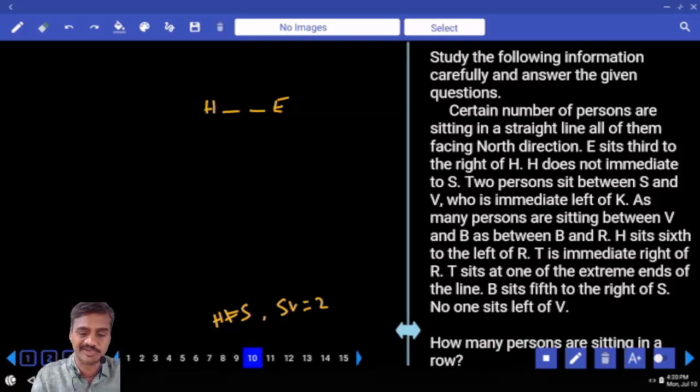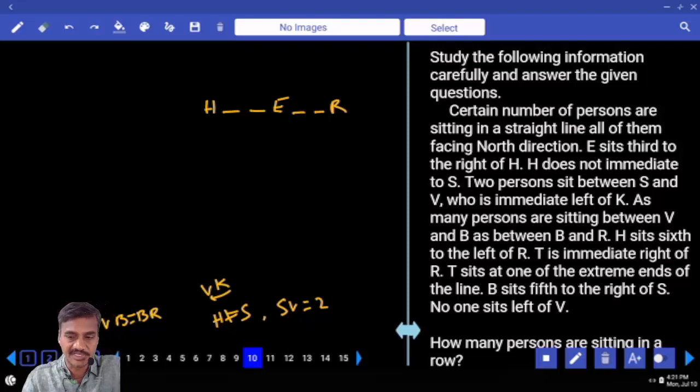V is to the immediate left of K. As many persons between V and B as between B and R. H sits 6th to the left of R, counting 1, 2, 3, 4, 5. T is to the immediate right of R, so R and T are adjacent to each other. T sits at one of the extreme ends of the line.